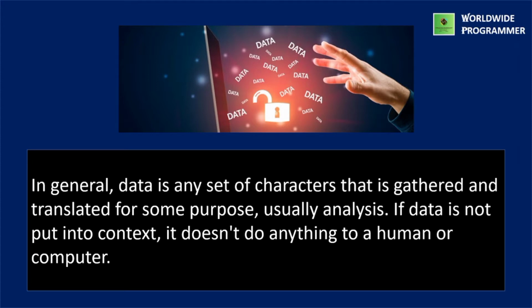If data is not put into context, it doesn't do anything to a human or computer. Facts, statistics used for reference or analysis, numbers, characters, symbols, images, etc., which can be processed by a computer. Data must be interpreted by a human or machine to derive meaning. Data is a representation of information.